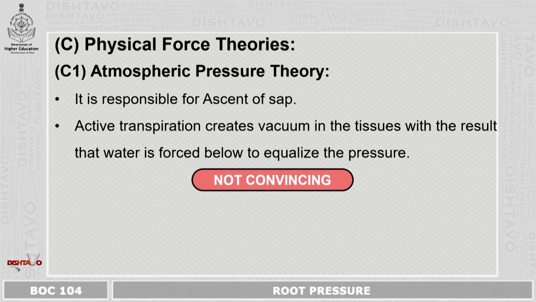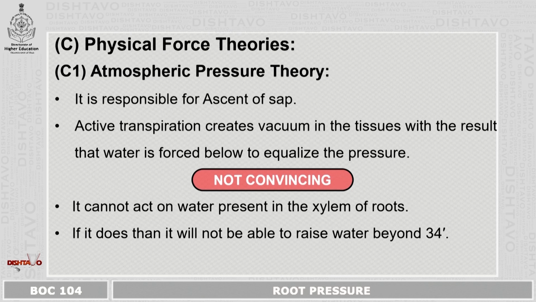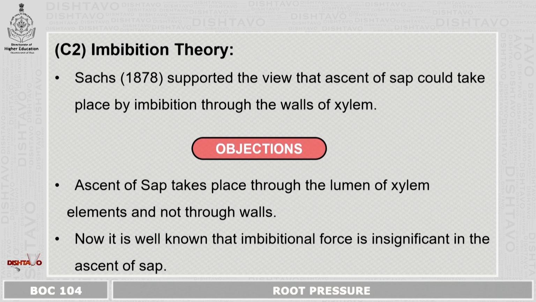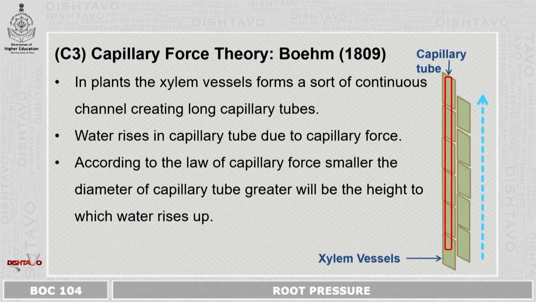This theory was not so convincing, and it cannot act on water present in the xylem of the root. If it did, it would not be able to raise the water beyond 34 feet. Next is the imbibitional theory. Sachs supported the view that ascent of sap could take place by imbibition through the wall of the xylem. This theory is also objected to because ascent of sap takes place through the lumen of the xylem element and not through the walls. It is well known that imbibitional force is insignificant in the ascent of sap.